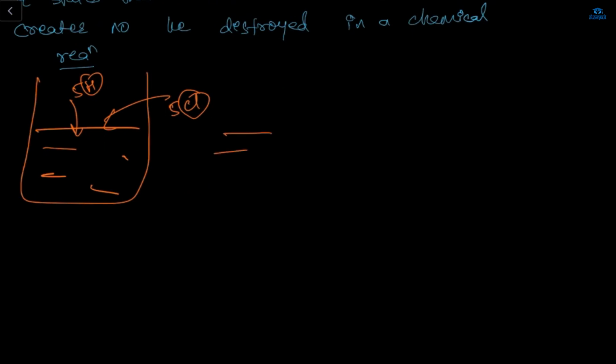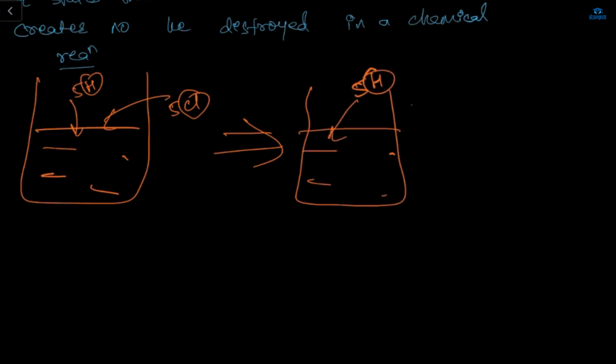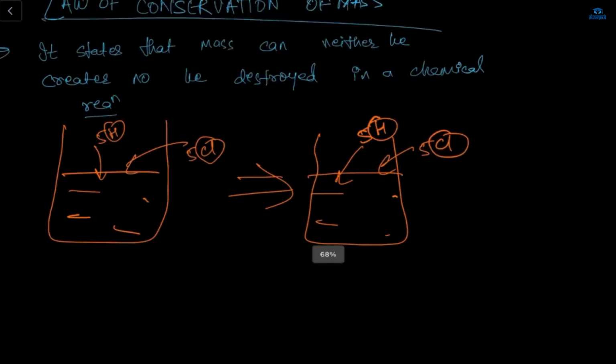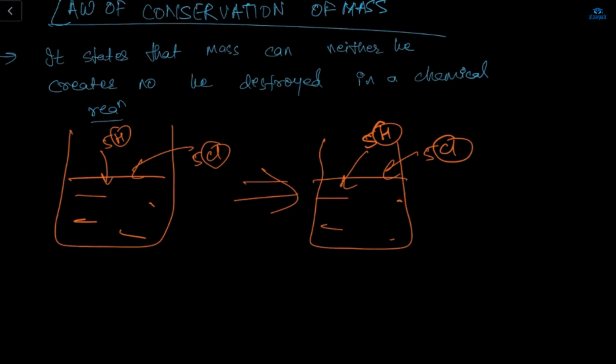So if I do some reaction with this hydrochloric acid, the output will be 5 hydrogen only and 5 chlorine only. It's not like after the chemical reaction the amount of hydrogen will increase or decrease. No, the amount of hydrogen and chlorine will be the same. That's why it states that the hydrogen mass is here 5, and the chlorine mass is 5.